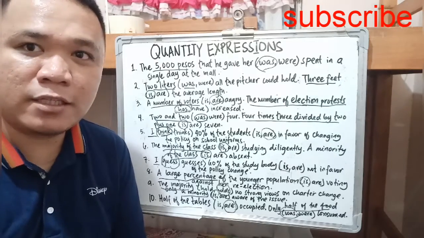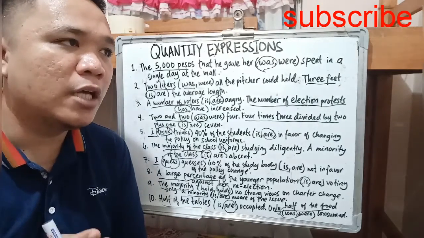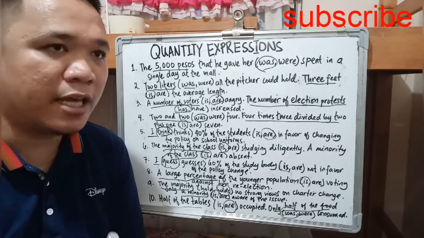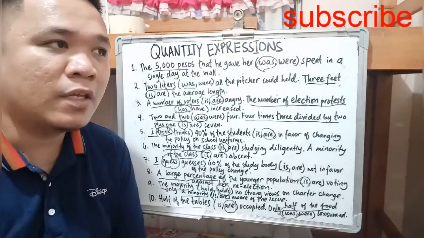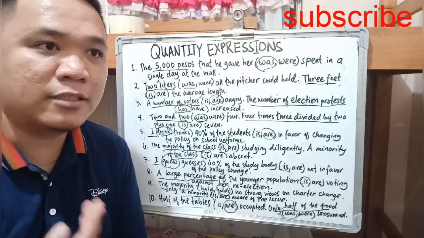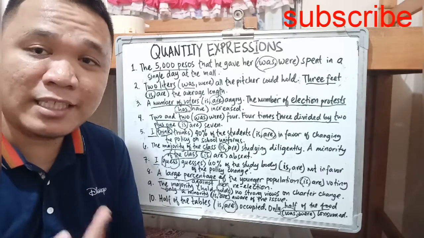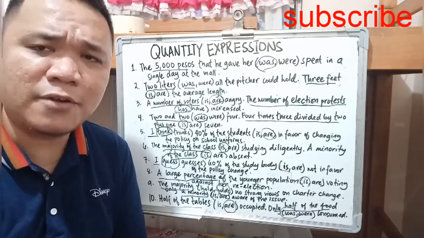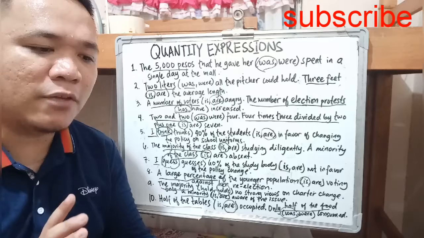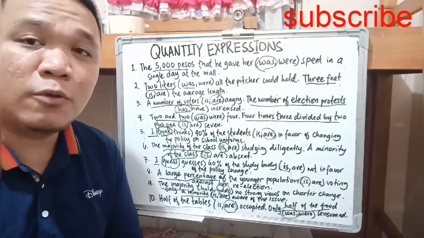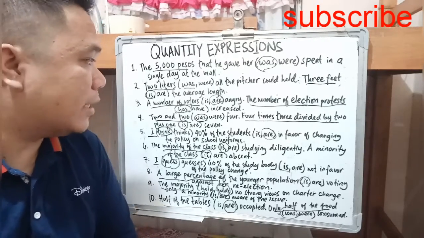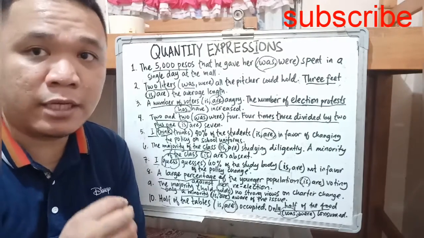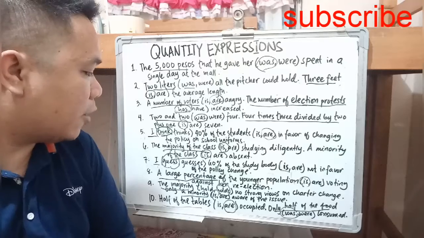Even measurements like feet, kilos, grams, what else? The length, inches, they are all considered singular. And even time, like 2 seconds is, 2 minutes is, okay, and even months. So 2 months is not enough. But if you're referring to units, like 2 months per day in an activity, that will be considered as plural. Right? What else? A number of is plural, and the number of is singular. Okay, so just take note of that.